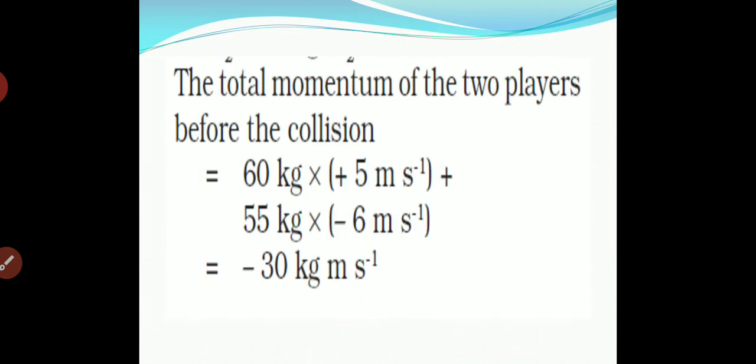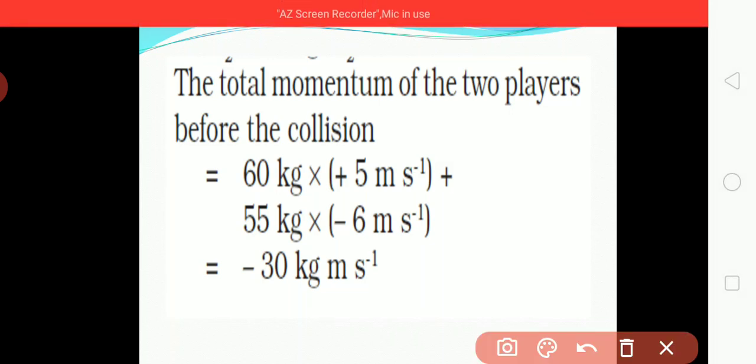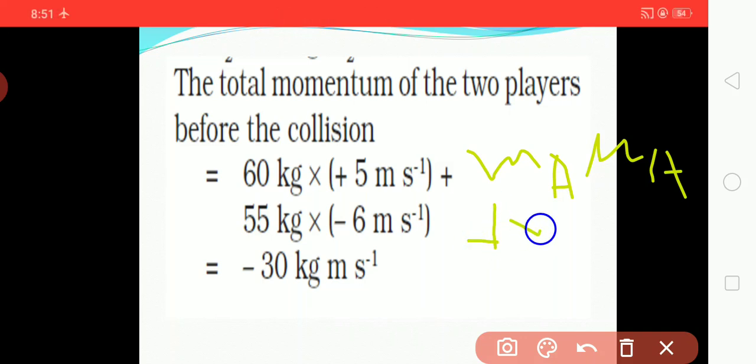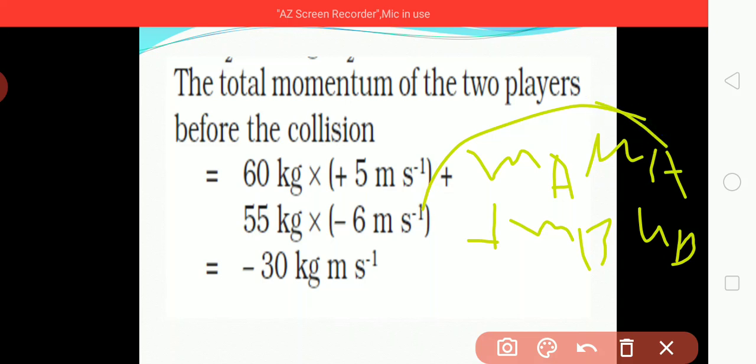So the total momentum of the two players before collision will be 60 kg into 5 meter per second plus 55 kg into minus 6 meter per second. By which formula? By this formula, ma ua plus mb ub, which indicates the total momentum of the two players before collision.